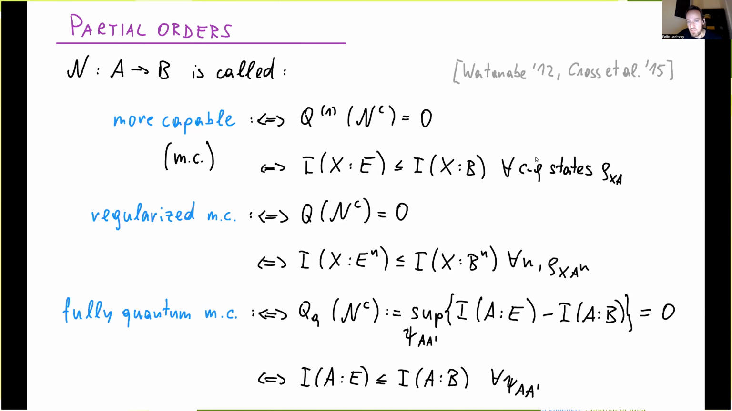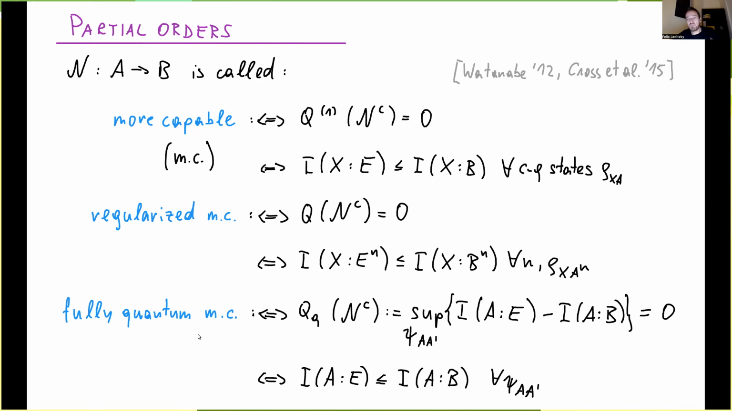Yeah, so this is a strictly weaker condition than what we had before. We then can again regularize this. So we say a channel is regularized more capable if the quantum capacity of the complementary channel is zero, which now means that we need to satisfy this inequality for all numbers of channel copies. But again, restricting to pure state quantum ensembles.